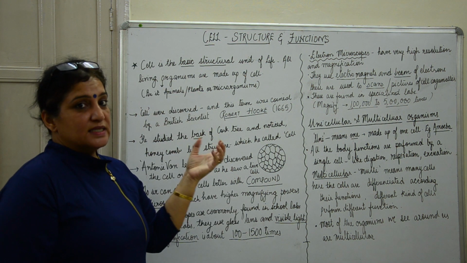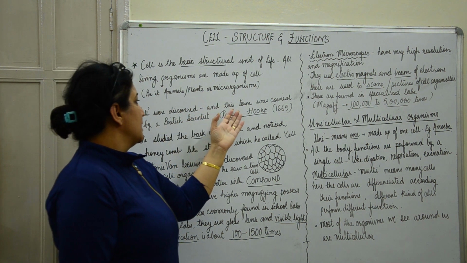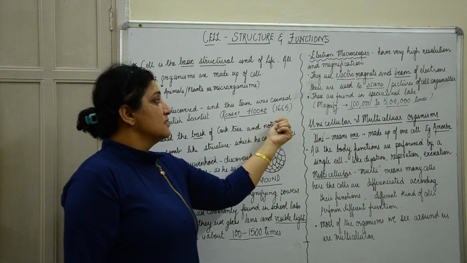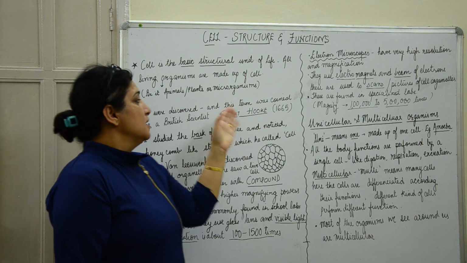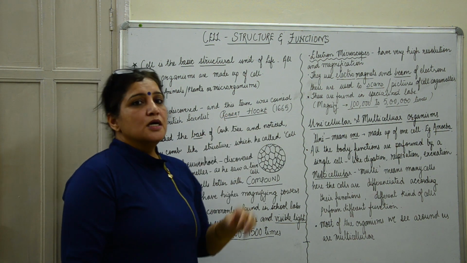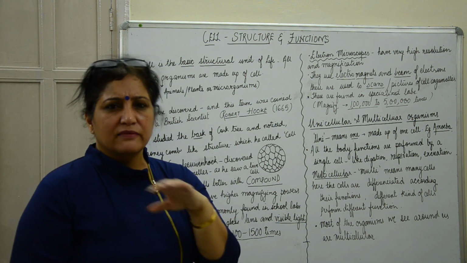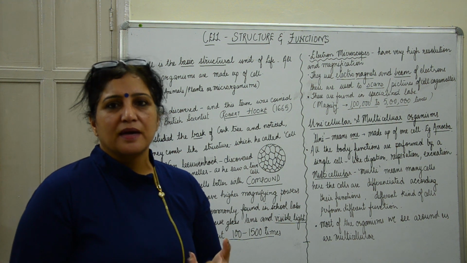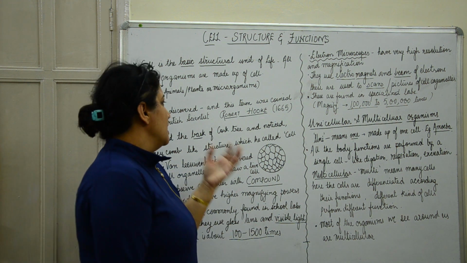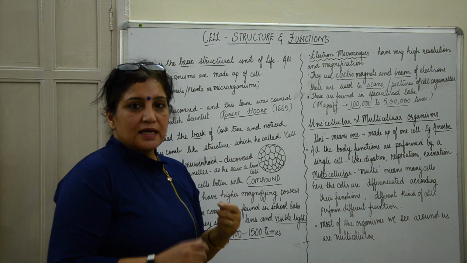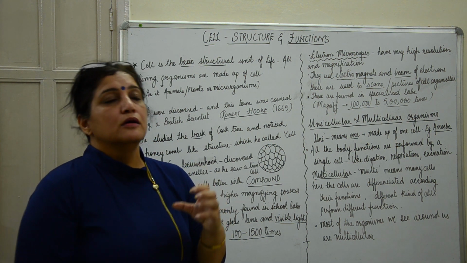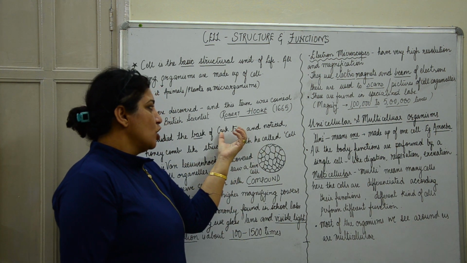Now this word cell was coined by a British scientist in the year 1665. His name was Robert Hooke. He had a very simple magnifying microscope, and with that he studied the bark of a cork tree.